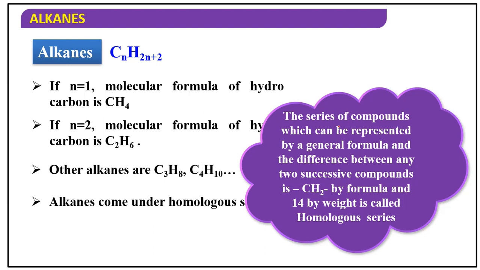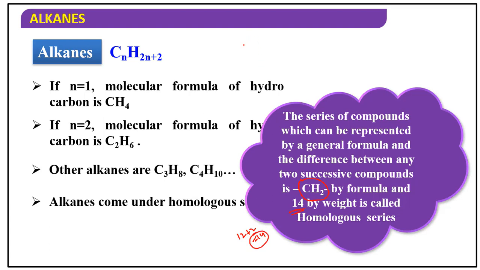In every successive molecule, only a CH2 group is increasing. Obviously, if CH2 increases, the mass increases by 14, because carbon is 12 and two hydrogens are 2, so a total of 14.